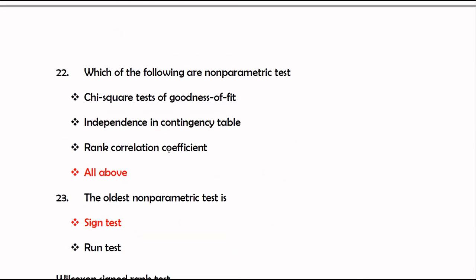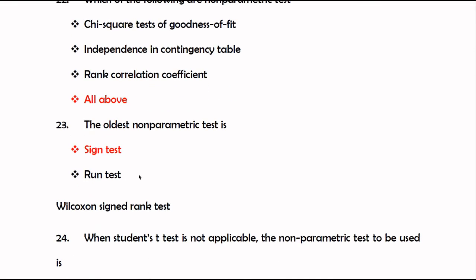Number 22. Which of the following are non-parametric tests? Chi-square test for goodness of fit, independence in contingency table, rank correlation coefficient, all above. All three are examples of non-parametric tests. So the right answer is all above.